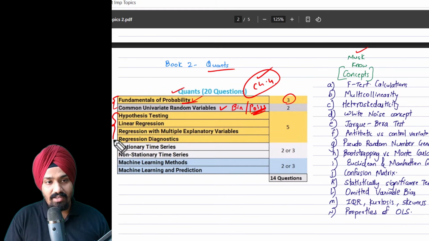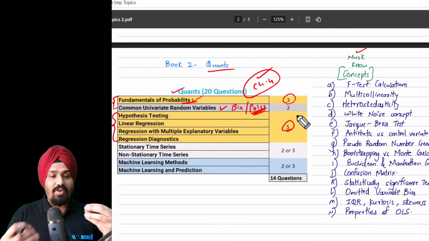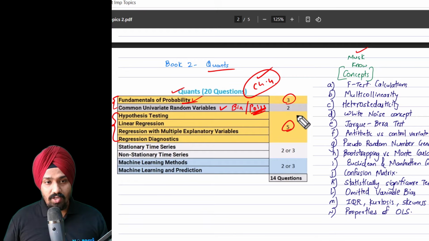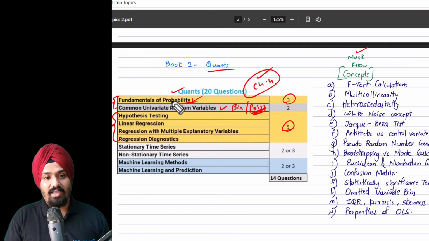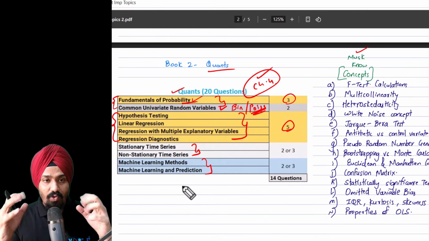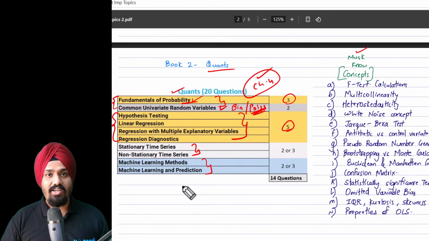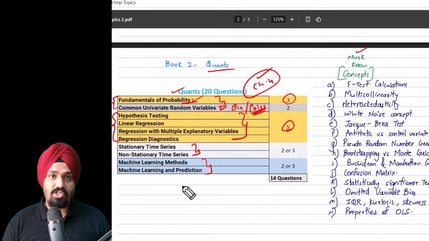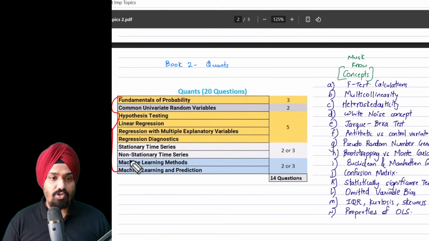Similarly, hypothesis and regression have the highest weightage in the entire quants, and you can expect 5 to 6 questions just from these. Again, the FRM exam is taken in multiple windows and multiple slots, so you may see less, you may see more. But if I have to divide the entire quants, it is the probability, the hypothesis, regression, time series, and machine learning. This is the broad overview of quant. If you're good with these chapters, you've covered almost 16 to 17 questions. So your major focus should be on special attention to these chapters.